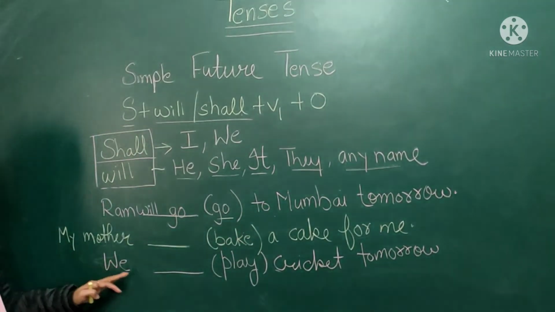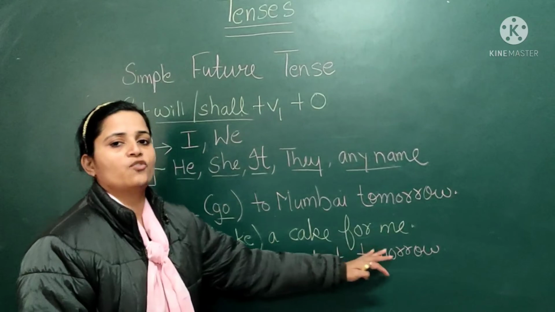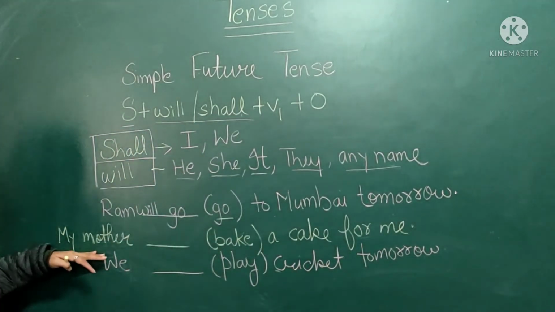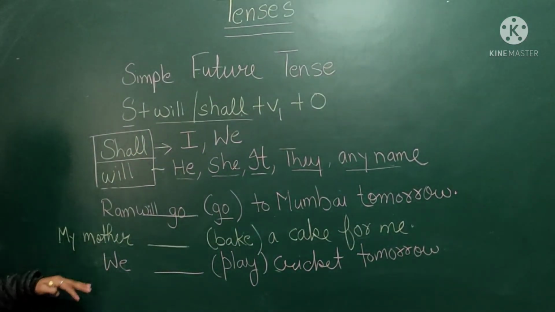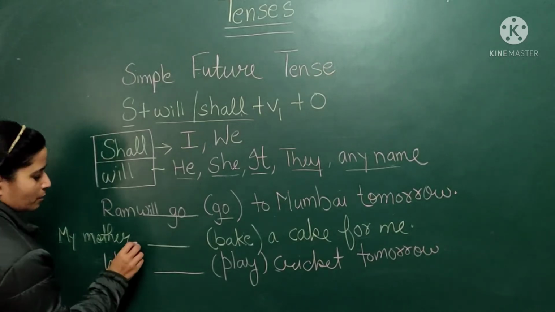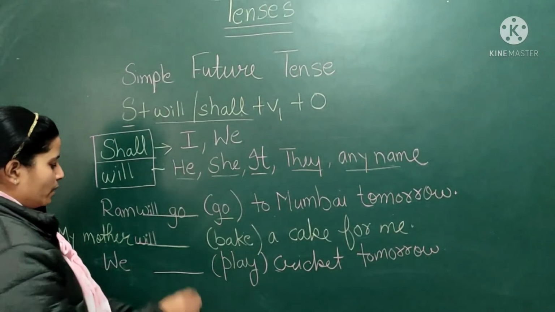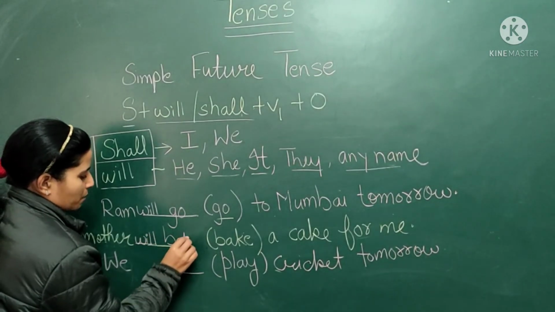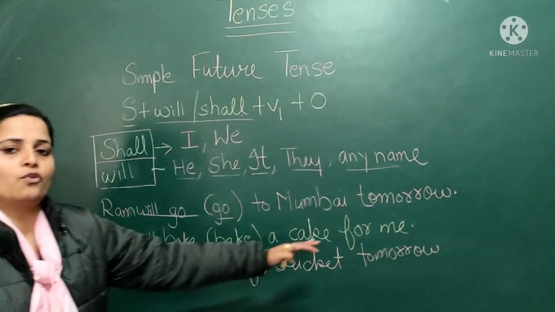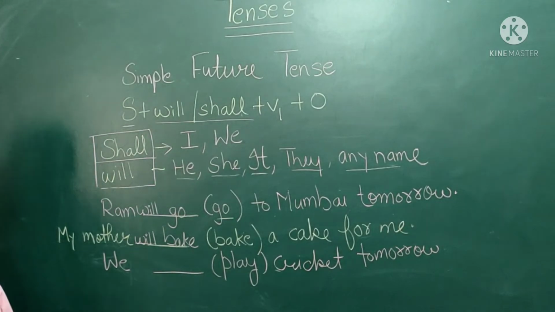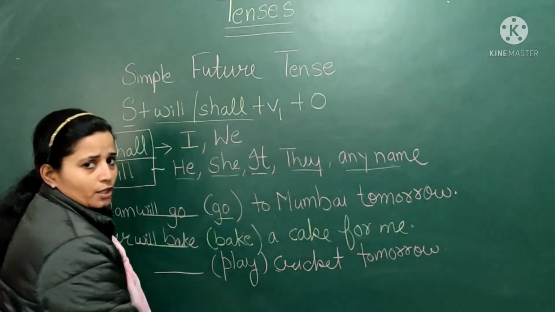Next is my mother dash bake a cake for me. Again, my mother is singular. So my subject is singular. If the subject is singular, we will use will, and the first form of the verb as it is. My mother will bake a cake for me. The third one is we dash play cricket tomorrow.